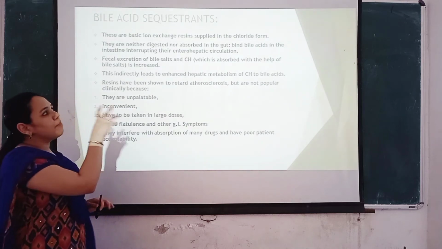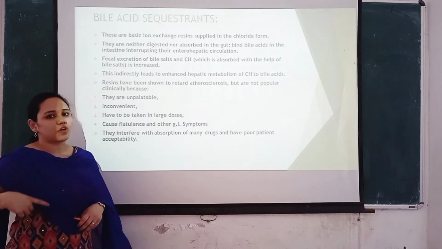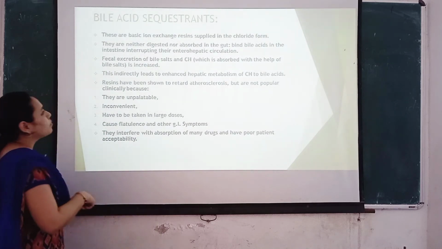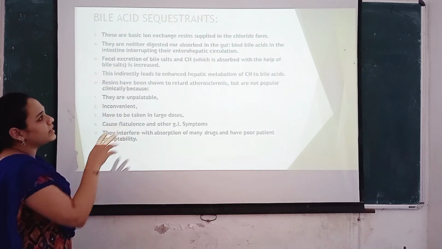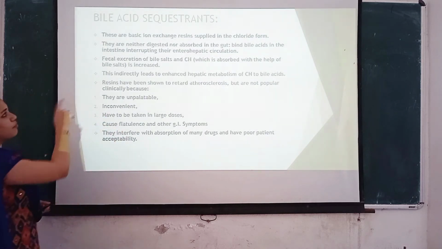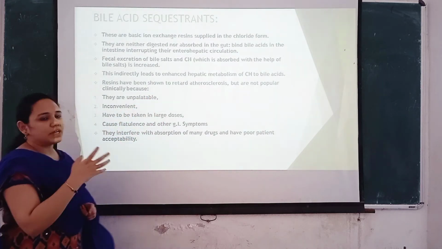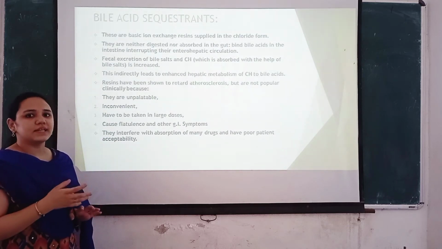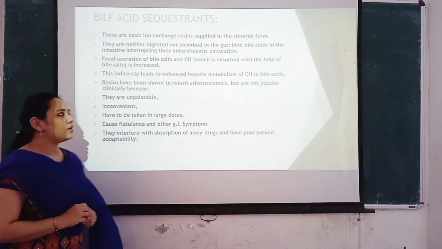Once they bind to the bile acids, they prevent the enterohepatic circulation of these bile acids, which increases their excretion. So we know that cholesterol is absorbed with the help of bile salts. So when bile acids are reduced, obviously less availability of these bile acids results in increased excretion of cholesterol also.